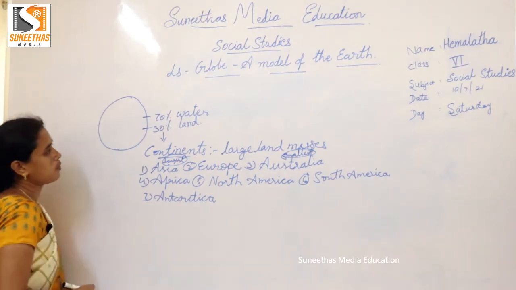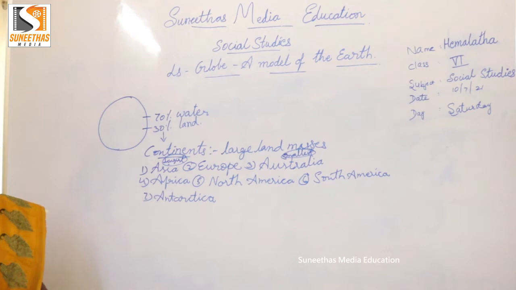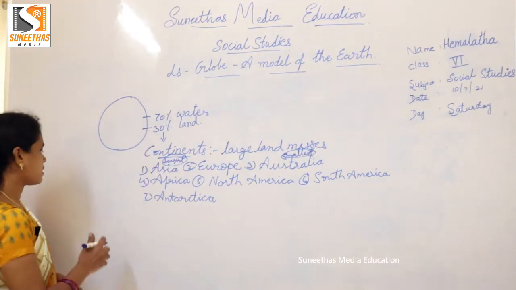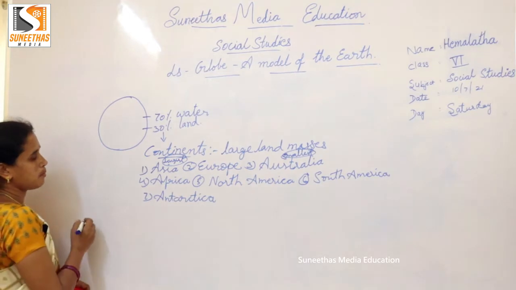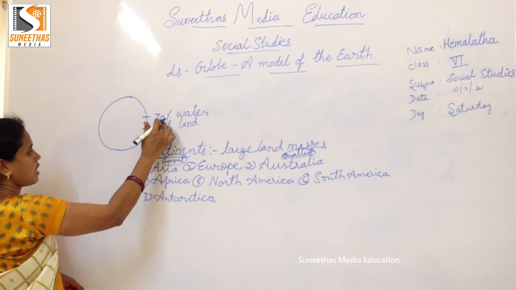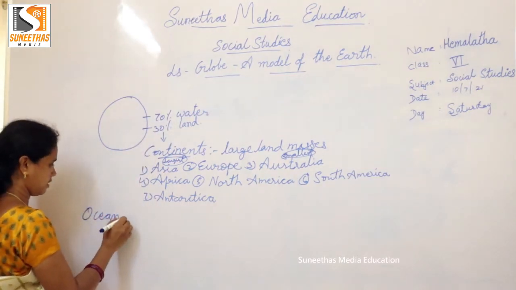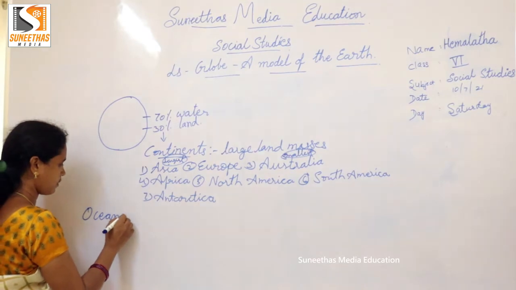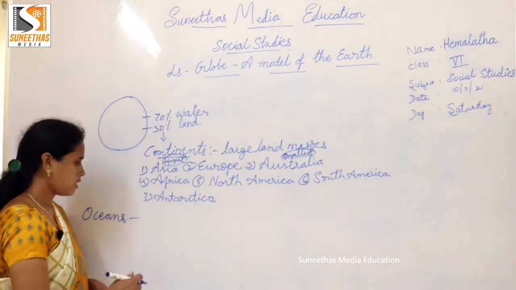So Earth contains more what, children? Water. So the 70% water is mainly formed of oceans. What are oceans, children?